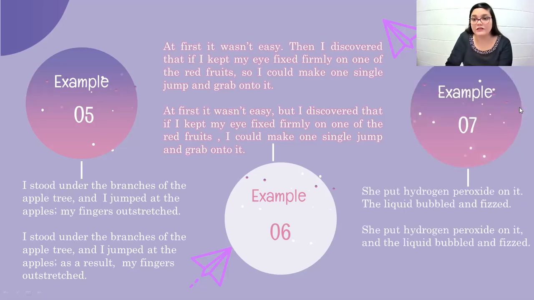And finally, there's a seventh example here. She put hydrogen peroxide on it. The liquid doubled and fizzed. And here you have corrected it by using and in order to join the two ideas that are equal, which is the purpose of the coordinating conjunction and.